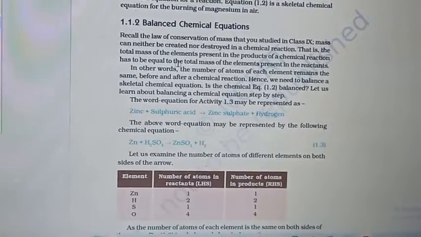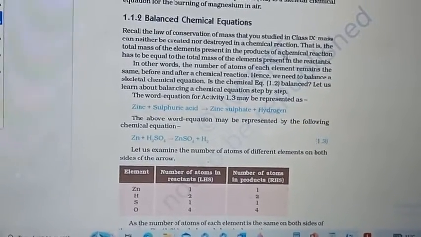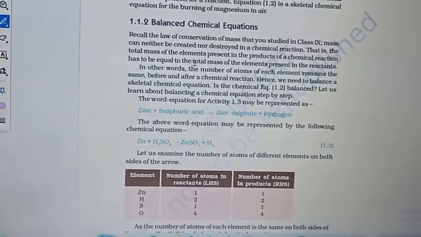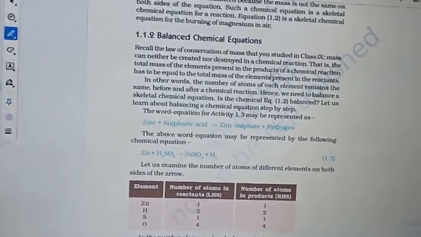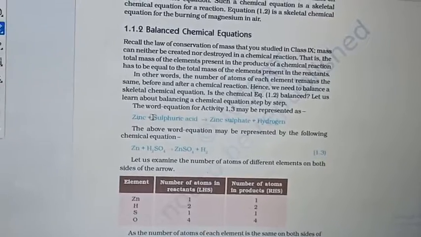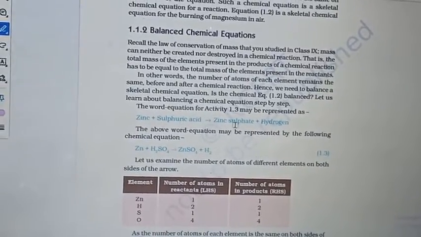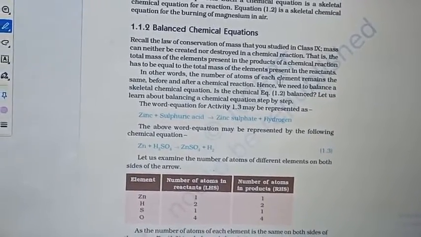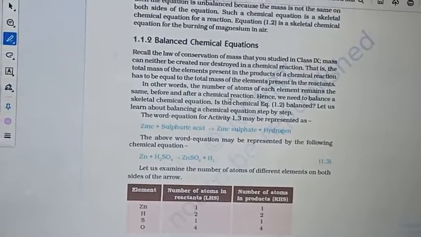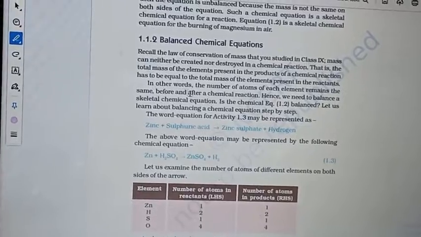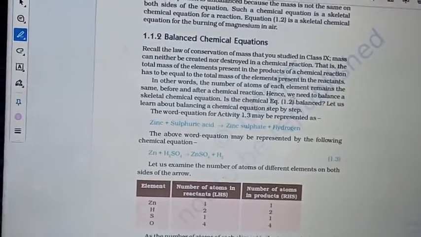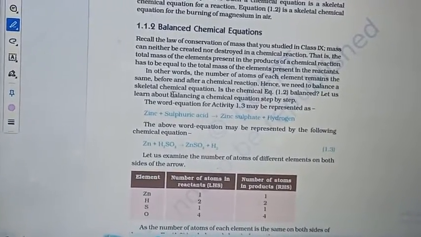That is, the total mass of the elements present in the products of a chemical reaction has to be equal to the total mass of the elements present in the reactants. Hence, the total mass of the reactant side should be equal to the total mass of the product side. This is the law of conservation of mass, which you earlier studied in class 9. The mass is the same before and after the chemical reaction. Hence, we need to balance a skeletal chemical equation.